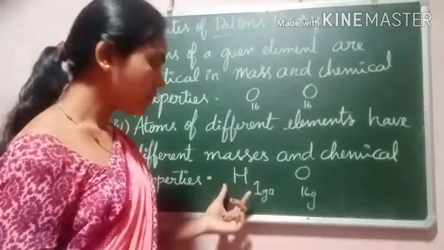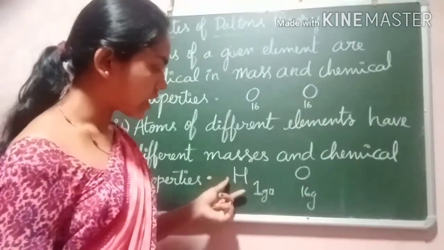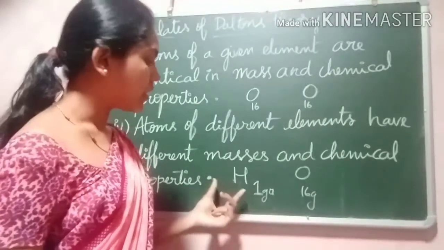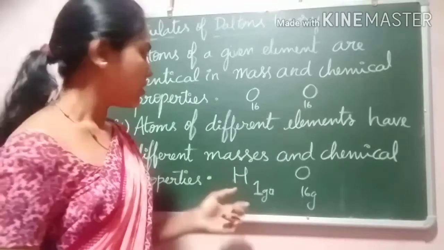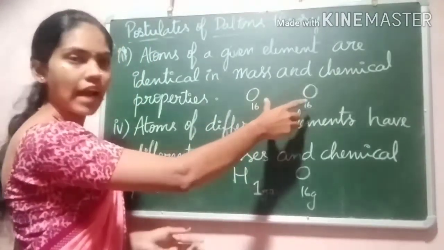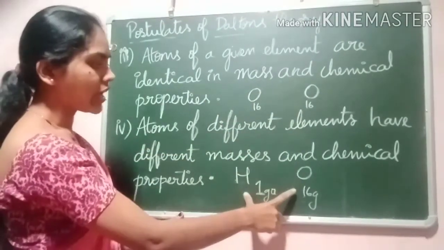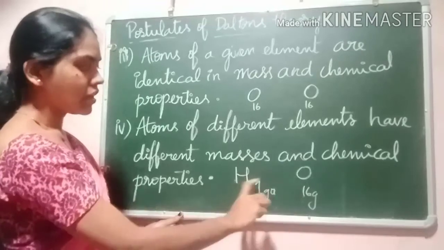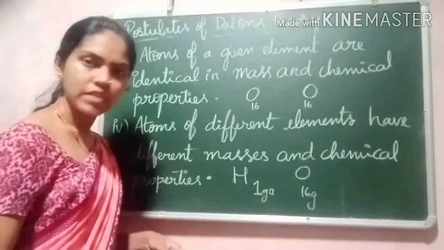The way of reacting with other elements, the way of reacting with metals and all, varies. So this is the difference. If you take similar elements, their atoms have the same mass and chemical properties. If you take different atoms, they have different mass and chemical properties, isn't it?